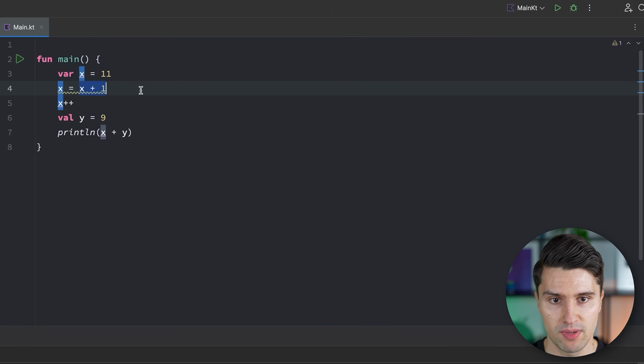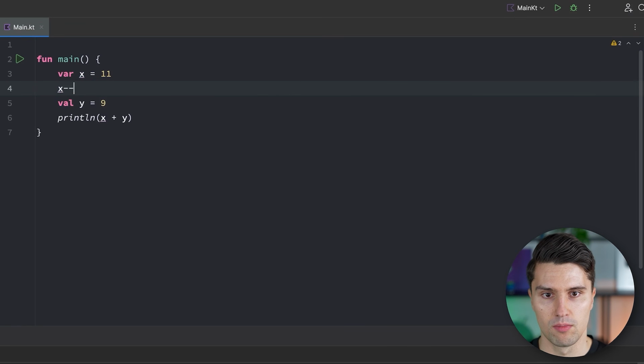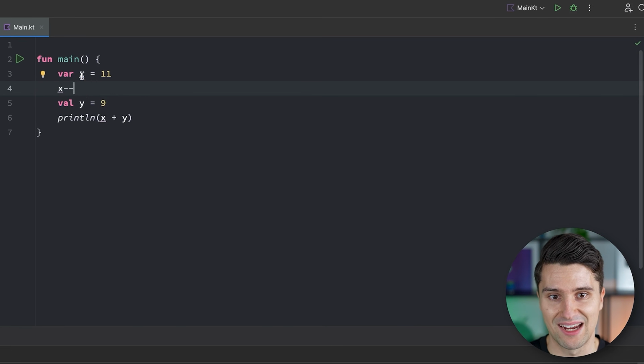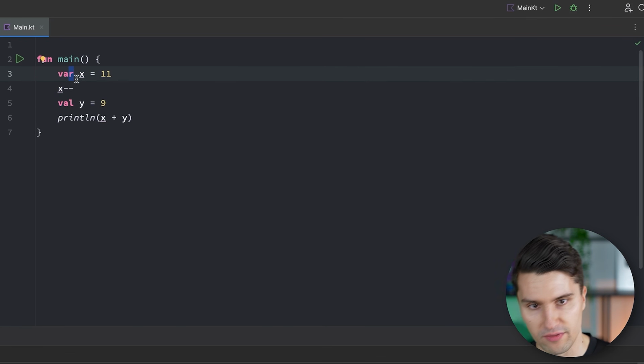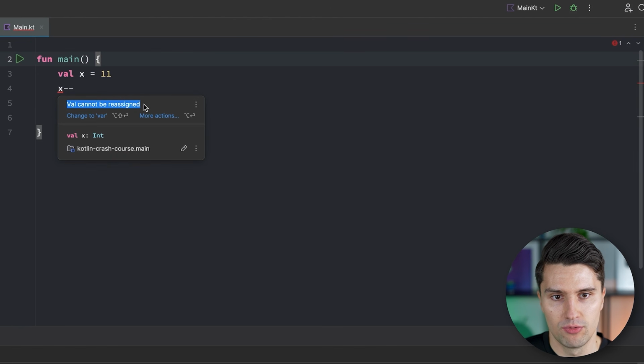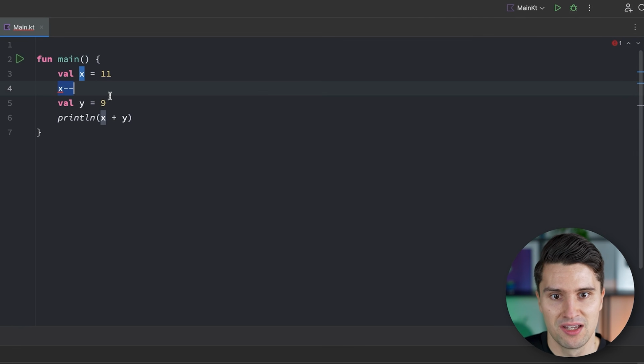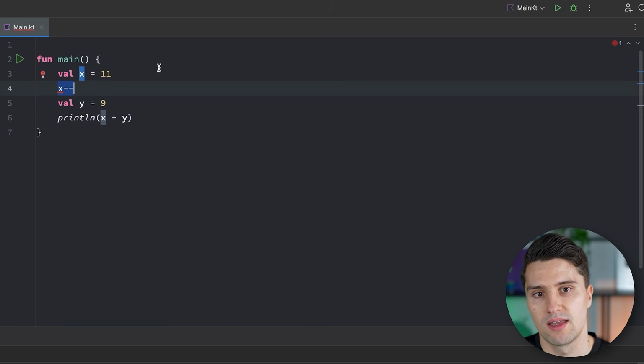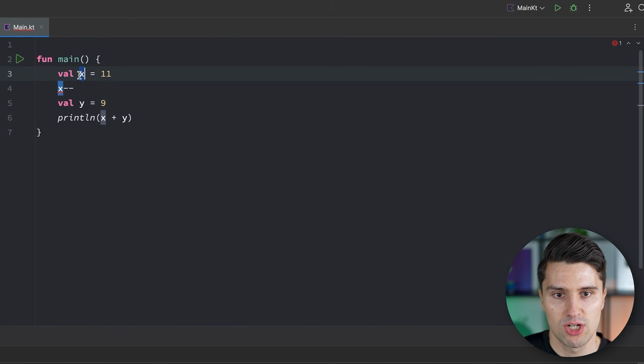So we just bump x by 1, take the new result of that, and write it to our x variable again. Same as that, we also have x minus minus, that will obviously decrease the value of x by 1. But if you want to do that, it's of course important that x is really a var and not a val, because if we make this a val, we will get an issue that says val cannot be reassigned, because what happens here is, as I said, we calculate x minus 1 and then reassign the result to the variable x, which doesn't work if we make it a val, but only var.